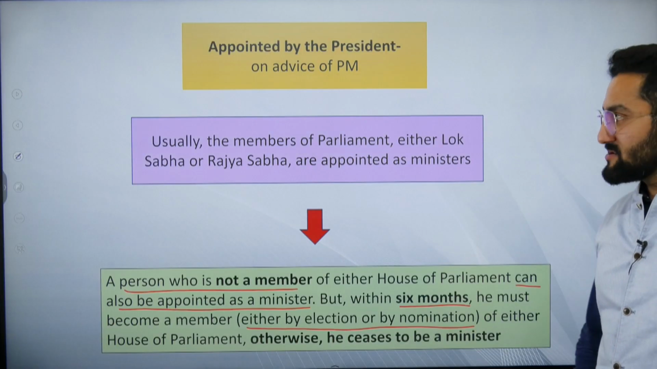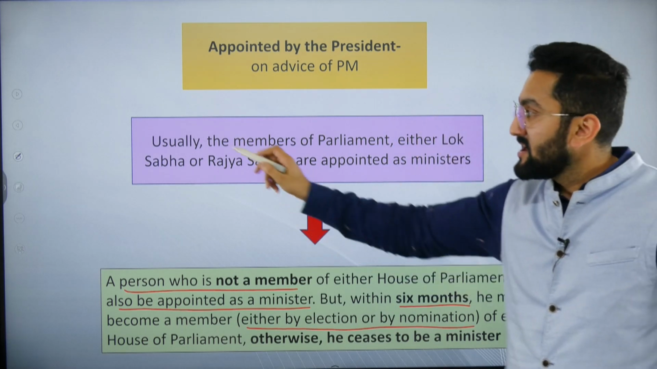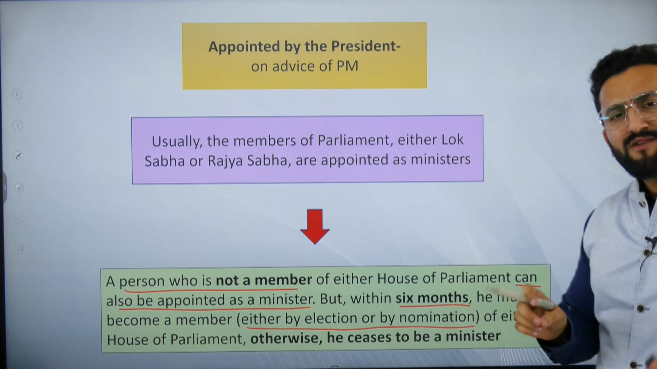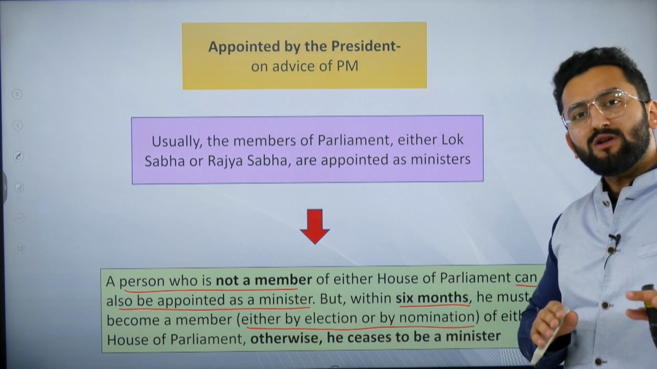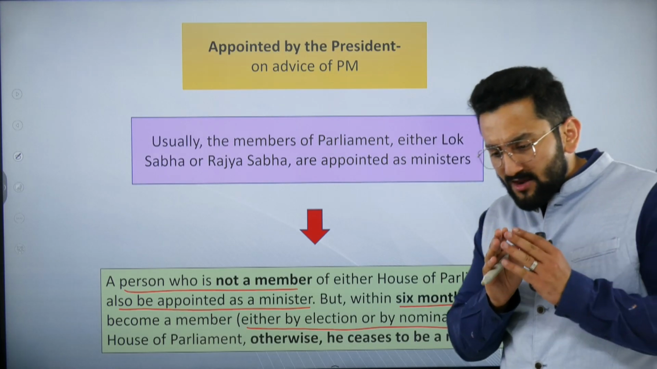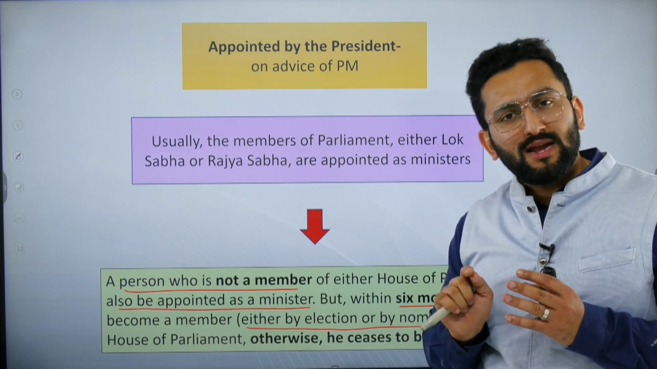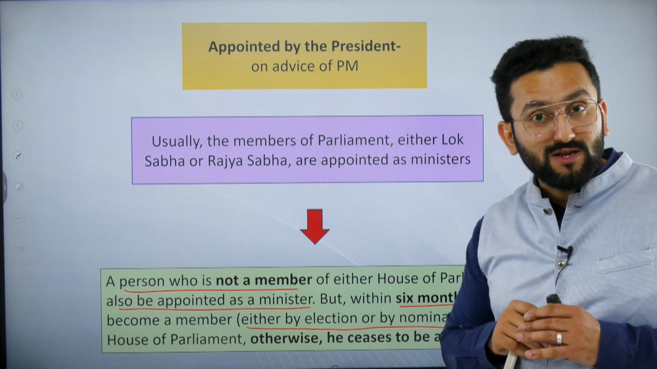Now, appointment of ministers. I told you, the PM gives the advice to the President, then the President appoints. Usually the members of Parliament, either Lok Sabha or Rajya Sabha, are appointed as ministers. Even if you are not a member of Lok Sabha or Rajya Sabha, you can be appointed, but you can be there for 6 months. Right? Now, the question is, whether nominated members can also be appointed as minister? Nominated member of Rajya Sabha.